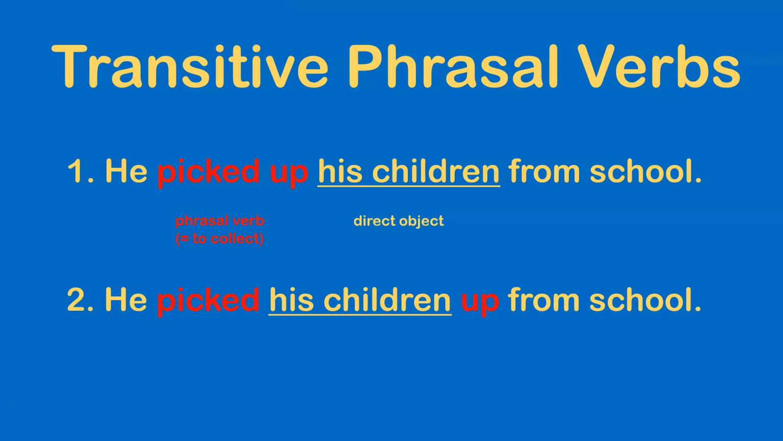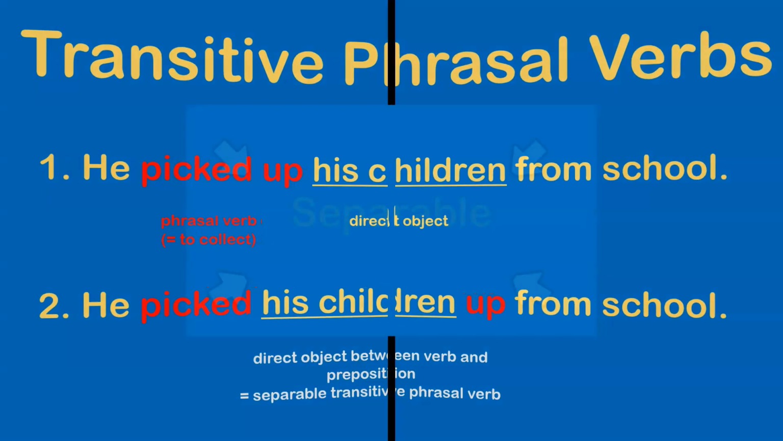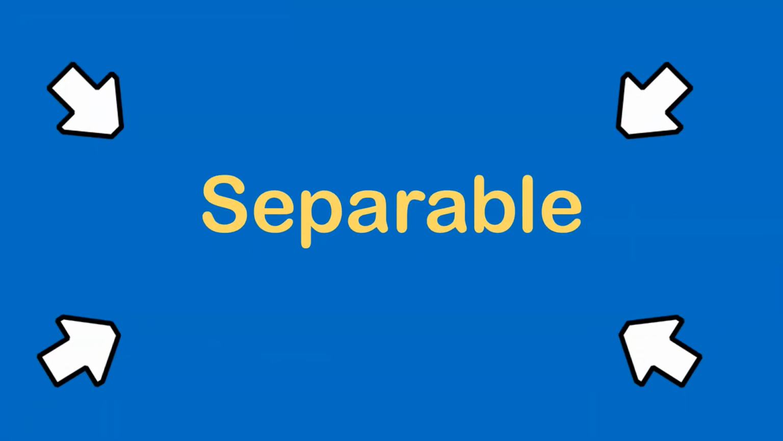Now look at number 2. He picked his children up from school. Okay, in this case, his children, the direct object, appears between the verb of the phrasal verb and its particle. Both positions are correct. In the second case, it shows us that we know this phrasal verb is separable. A separable phrasal verb means that the direct object can appear between the verb and its particle.